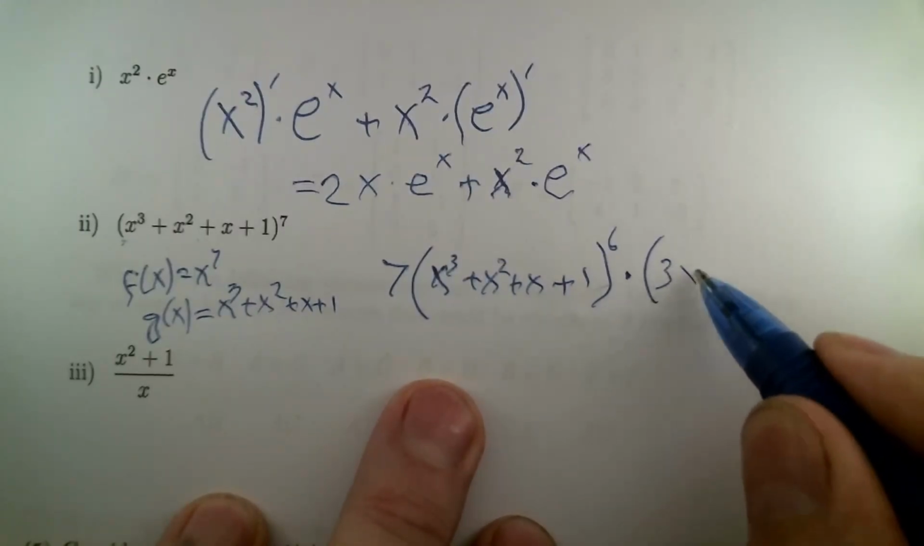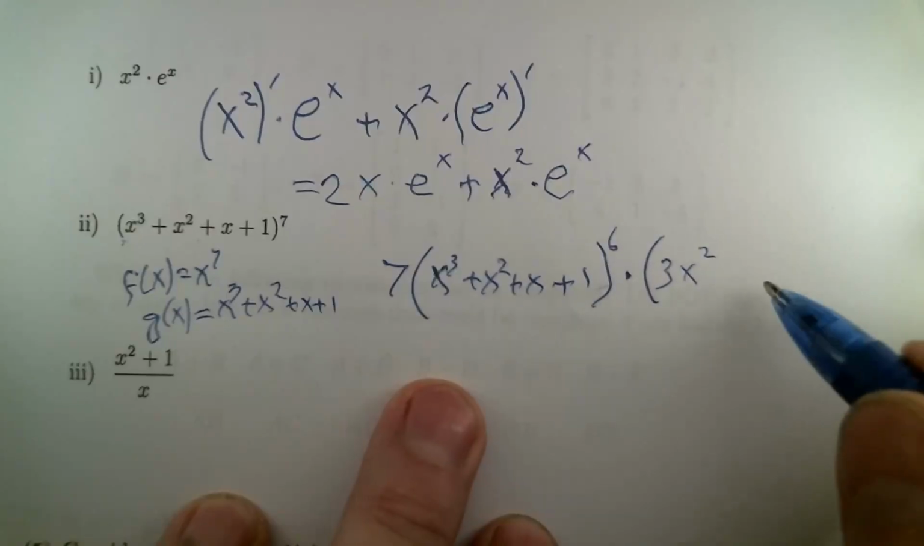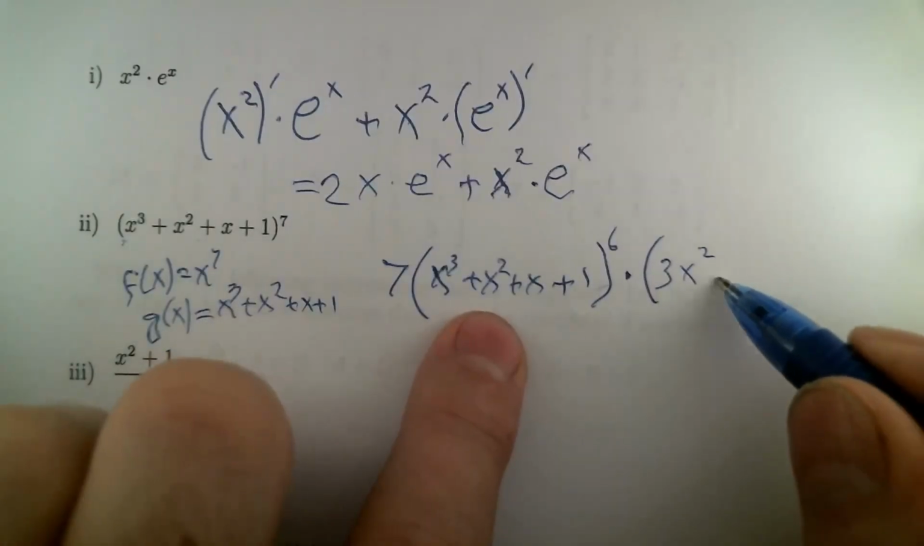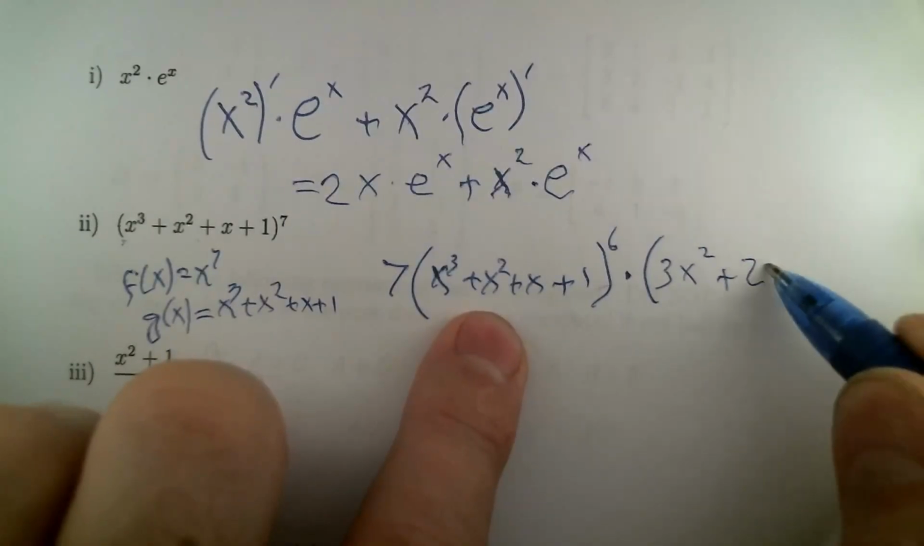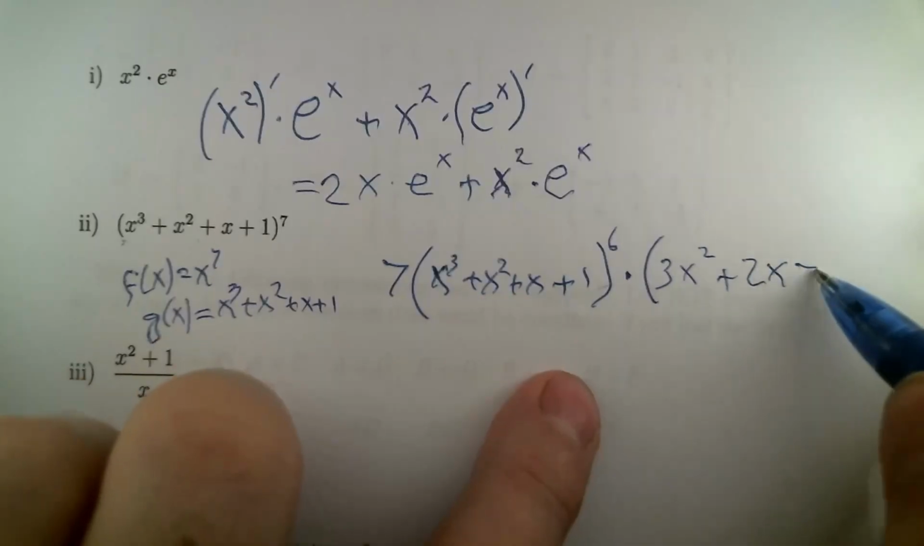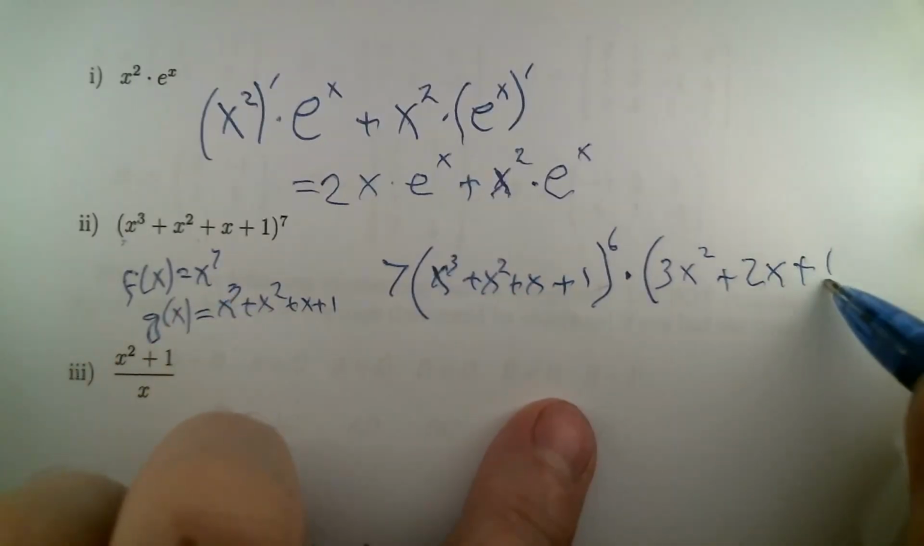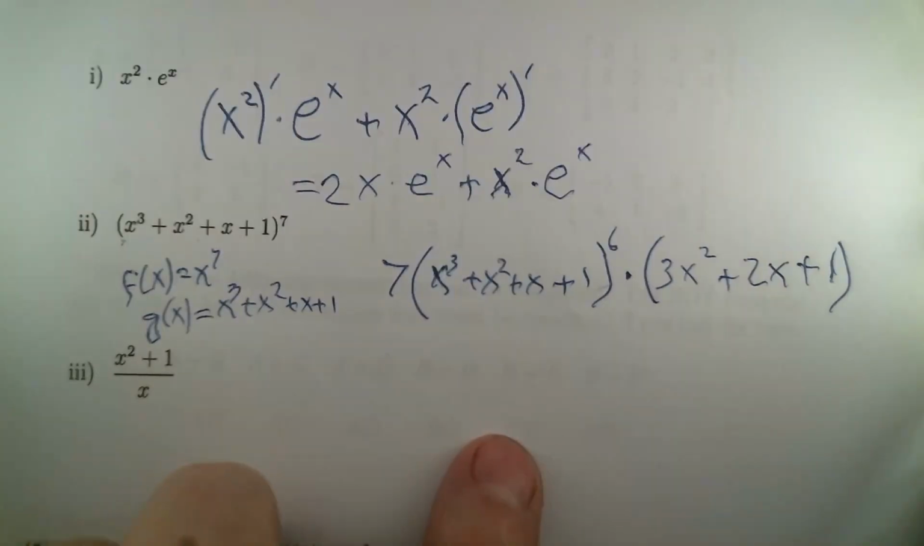Anyway, 3x squared is the derivative of x cubed. x squared becomes 2x. And x becomes 1, and the 1 on the end is a constant, so its derivative is 0. We're done.